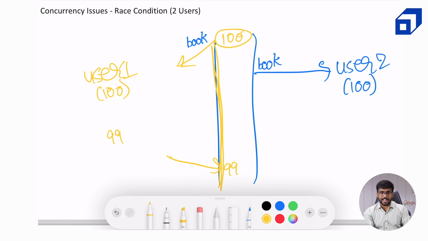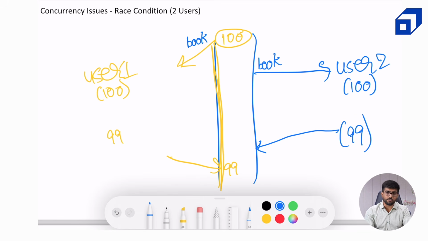Now, it can happen that user 2 completes the transaction before user 1. Okay, because both the transactions are isolated, since it's a SQL database, they won't affect each other. Now user 2 also decrements the number to 99 and they also write it at some timestamp before user 1 writes it.